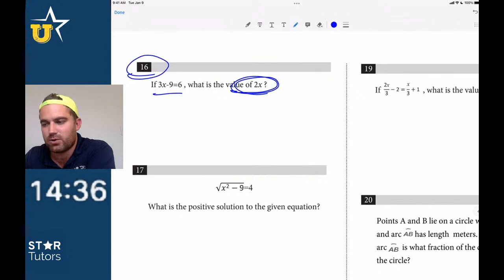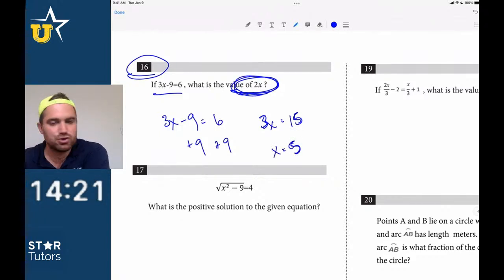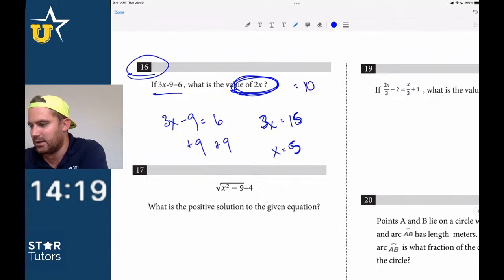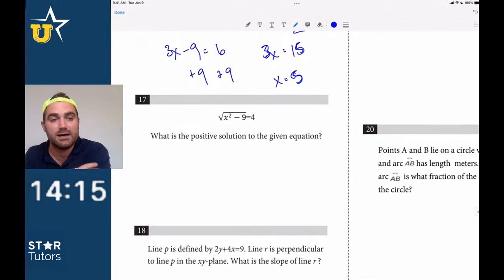What is the value of 2x? Going back to very basic algebra. I always like to rewrite the problem, right? It just helps me stay focused. Plus 9, 3x is equal to 15. x is equal to 5. Don't forget, we're looking for 2x, so 2x is just equal to 10. 10 is our answer for this one. Very straightforward, very easy, takes no time.